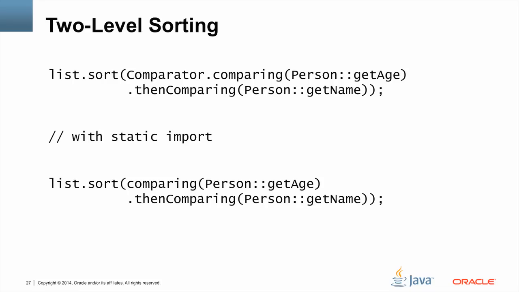Again, we can apply static import to make the code more concise. Notice how well the code reads. First, we take a list, sort it by comparing the person's age, and then by comparing the person's name.